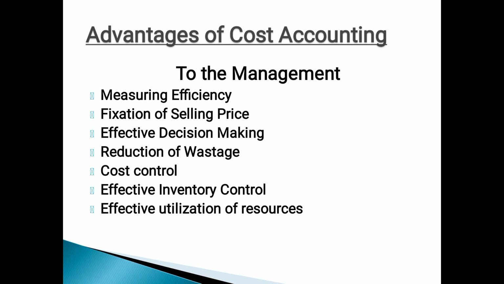Then effective decision making, for example marginal costing. It is one of the major techniques followed in the cost accounting system. With the help of the marginal costing technique, we can make meaningful decisions on whether to make the component or buy the component, whether to accept the order or reject the order, and whether to continue the line of product or shut down the line of product, like that.